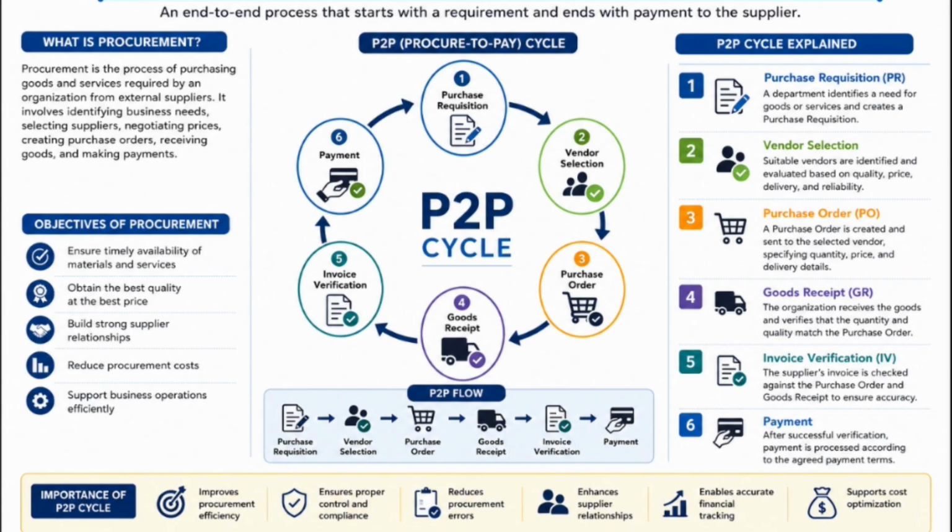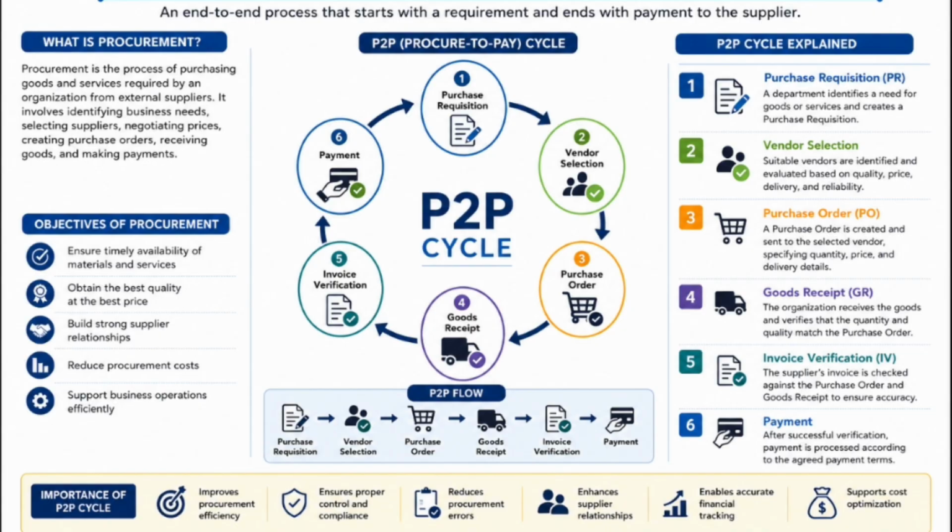Now let us know about the P2P cycle, which is the Procure-to-Pay cycle. In the P2P cycle, first, the organization checks the requirement which is needed. Next, a purchase requisition will be created by the respective departments. Then the purchase requisition is sent to a purchasing group where the purchasing team can approve or reject the purchase requisition.